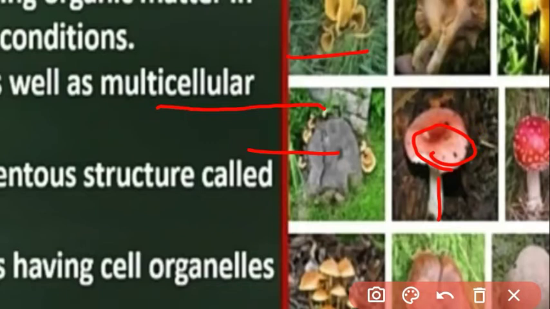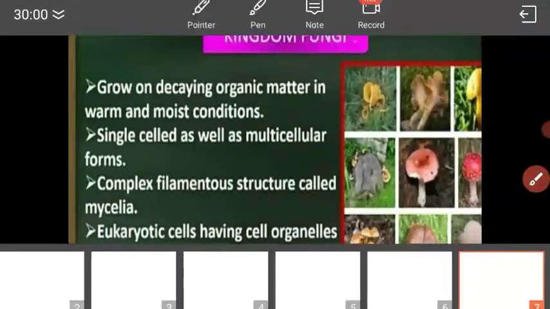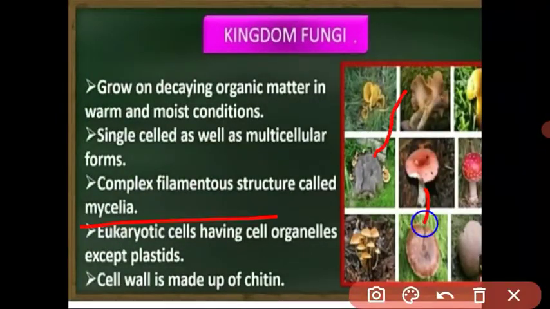This structure of the fungus is a filament-like structure. This filament-like structure is called the mycelium. This structure is called the mycelium. This structure, the filament-like structure, is called the mycelium.